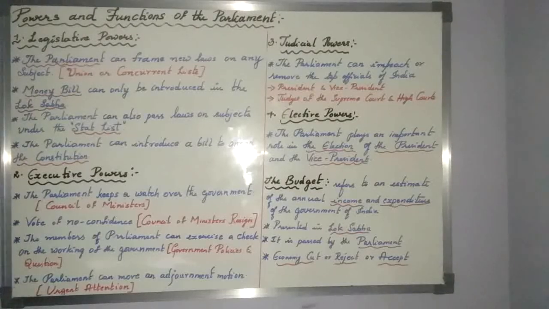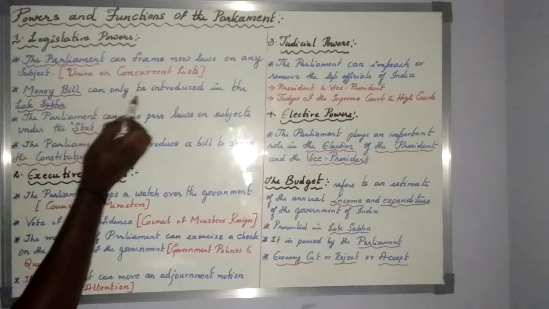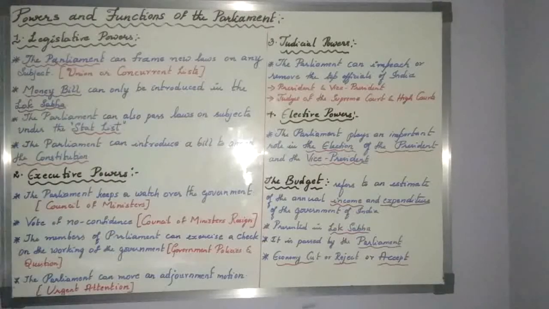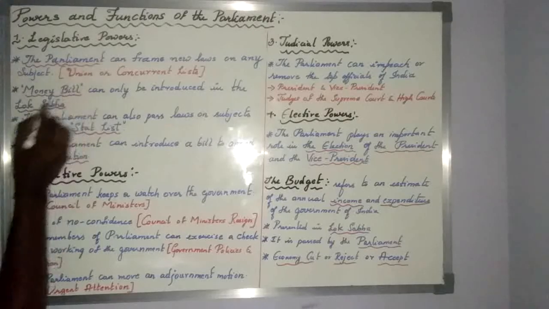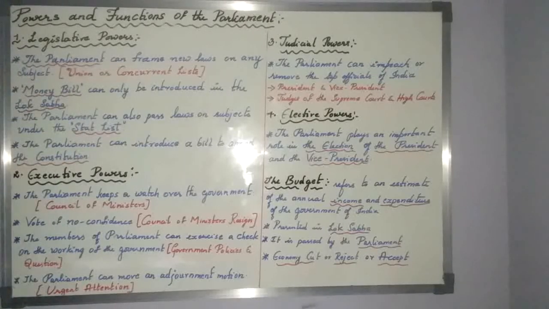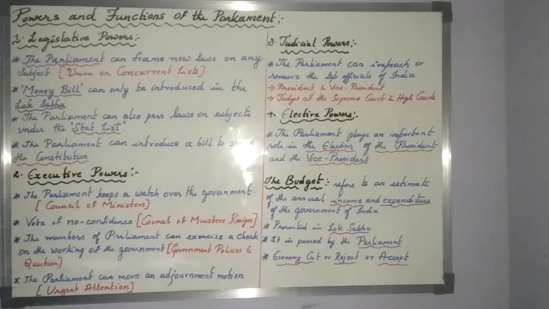The second one, the money bill, can only be introduced in the Lok Sabha. What is that money bill? It is nothing but the budget, the annual budget.